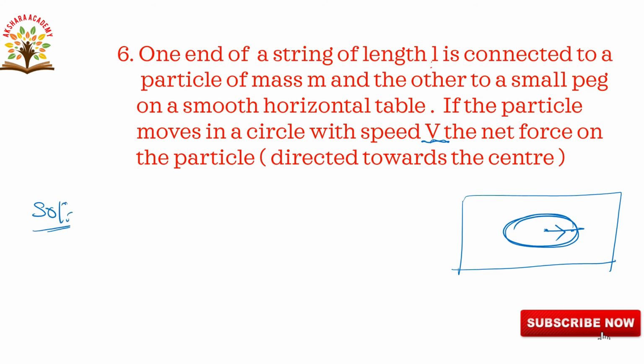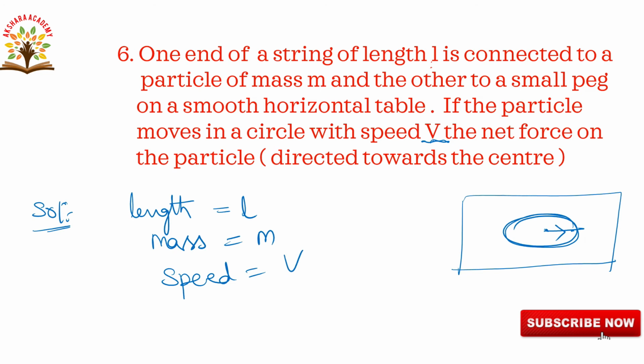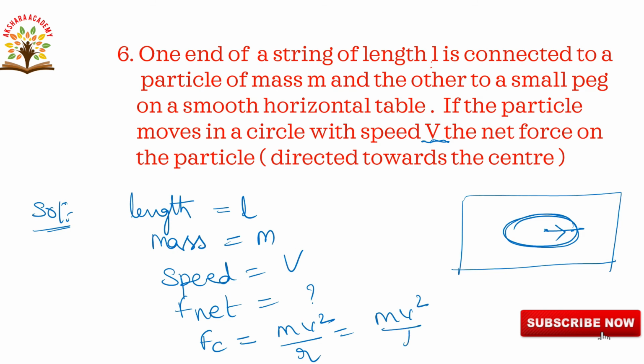Directed towards the center. Here the given length is equal to L and mass is equal to m, speed they given as v. We have to calculate the net force. Net force is equal to question mark. Here the net force towards the center, that is Fc, centripetal force, is equal to mv square by r. R they given as L. So this is equal to the net force.